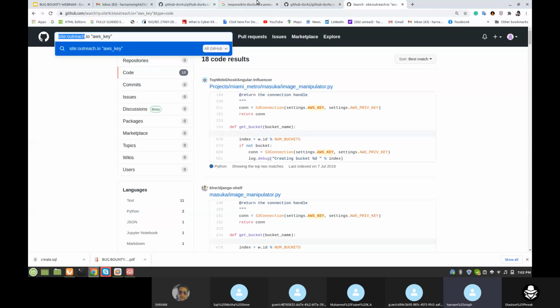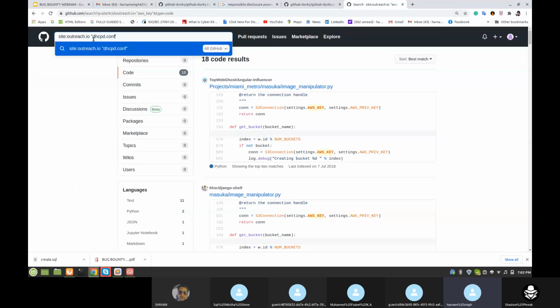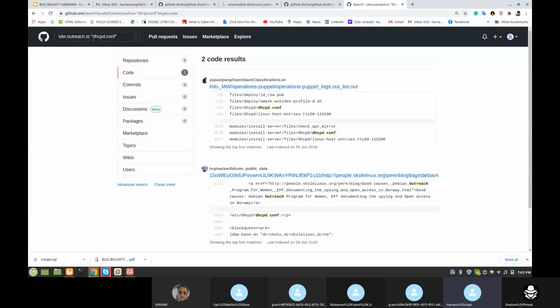A lot of words you can search, and if you have good luck and some information is disclosed, then the vulnerability will be critical. DHCP configuration. But let's check this.